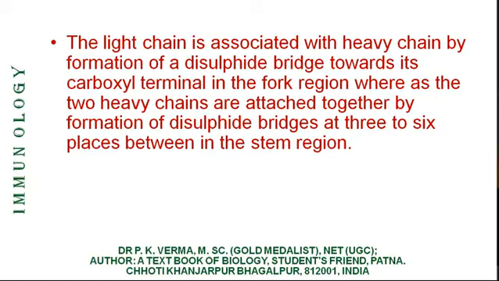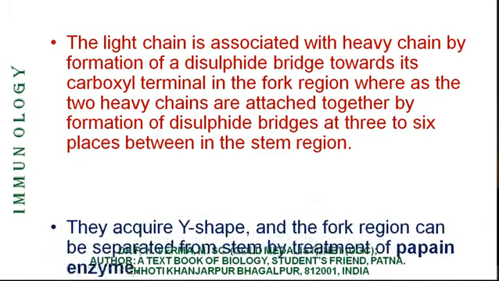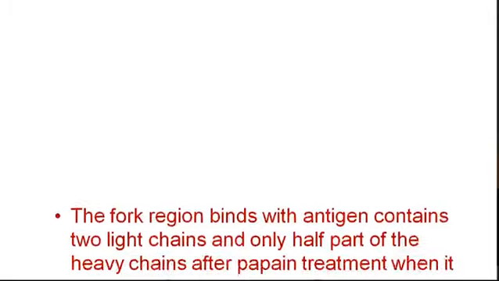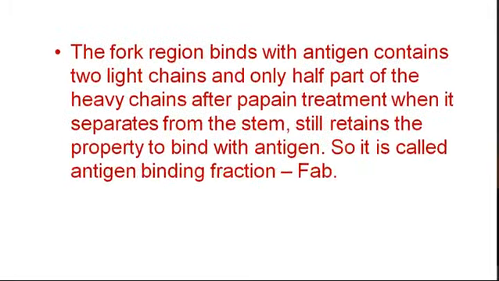It depends on the length of the stem and the type of the immunoglobulin. So they acquire a Y shape. Now the fork region, that can be separated by papain enzyme from the stem, binds with antigen. It contains two light chains and only half part of the heavy chain that has antigen binding capacity.